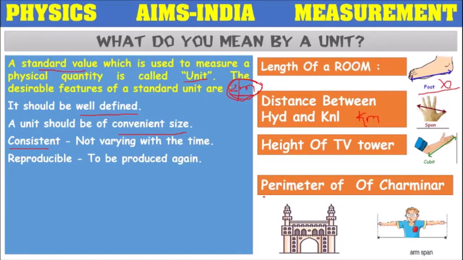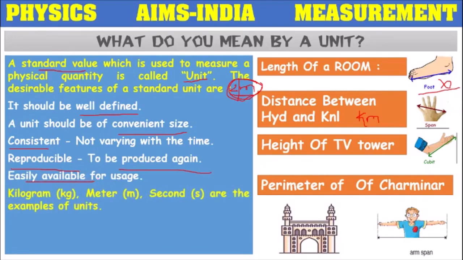He called that employee with whom he measured the perimeter, but that employee is not available. So this arm span is not reliable, or not reproducible. We should make use of units that are reproducible, to be produced again, to be used again at any place, in any circumstances. It should be easily available for usage.